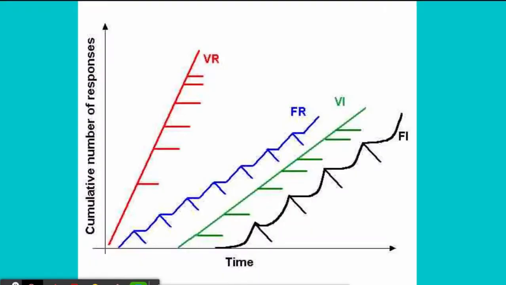The last slide shows a graph of the rates of responding for each schedule of reinforcement. The graph shows that the variable ratio presents the highest rate of responses and the fixed interval presents the lowest rate of responses. This is referred to as the scallop effect. Notice how the line looks scalloped.